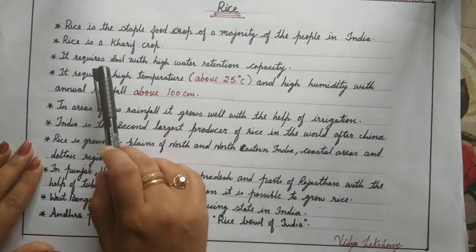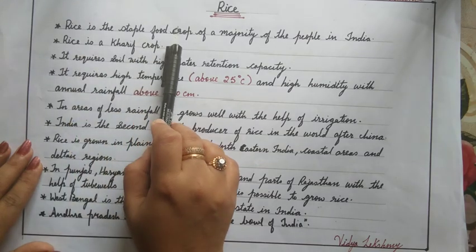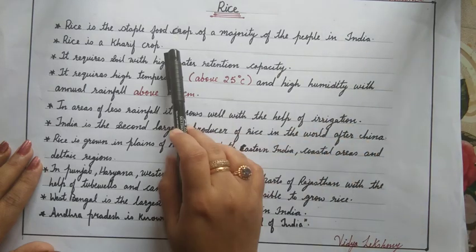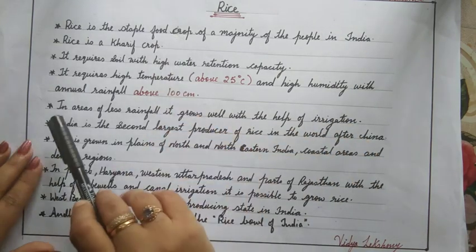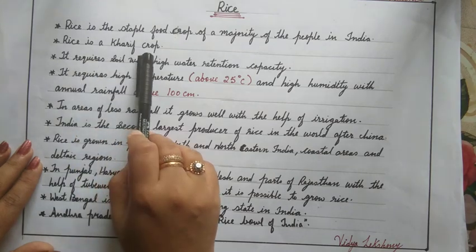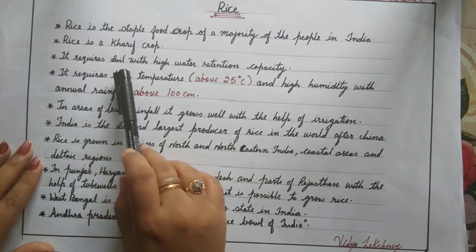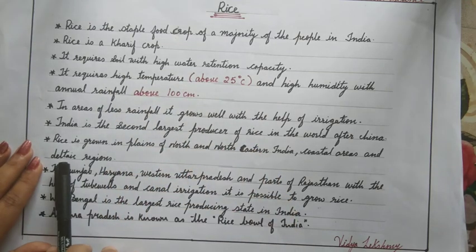Once again, about rice. Rice is a staple food crop of the majority of the people in India. It is a kharif crop. It is grown in soil having high water holding capacity.